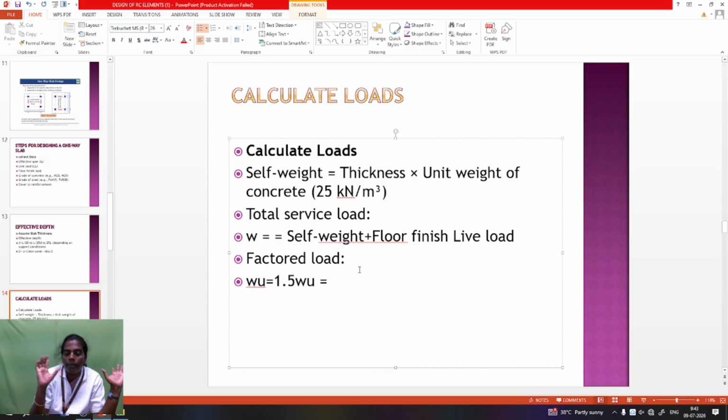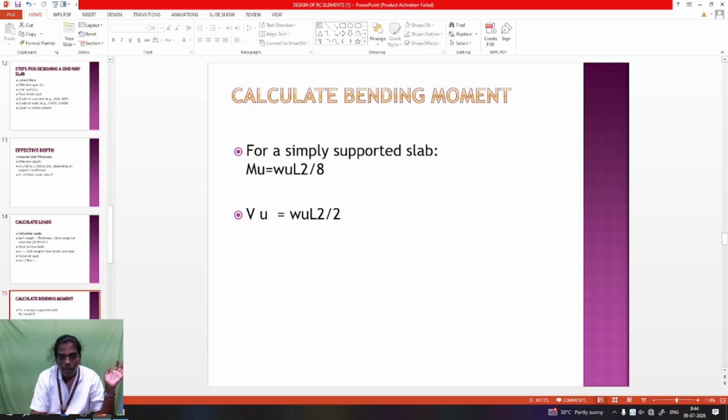So the first step is the basic dimensions. After that, what loads act on the elements, acting on the slab. So this is the load calculation, and the load calculation is very easy. Self-weight, live load, and after that the slab has some amount of floor finish, taken from the IS 875 code book. Normally the assumption is made from 0.6 to 1 kilonewton per meter. So the total load is self-weight plus live load plus floor finish. After that, for safety purposes, you add the factor of safety value, 1.5 for RCC structure and 1.15 for steel structure. So that is the load calculation.